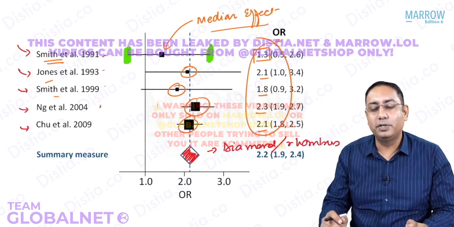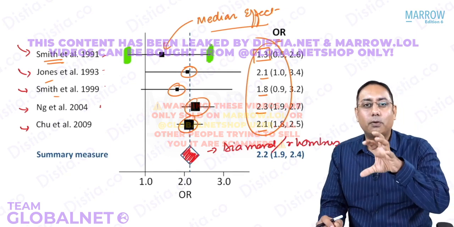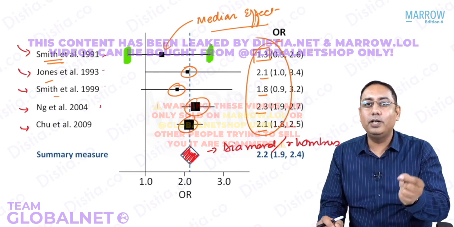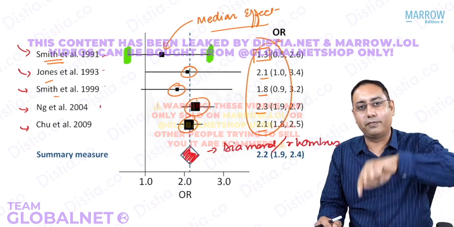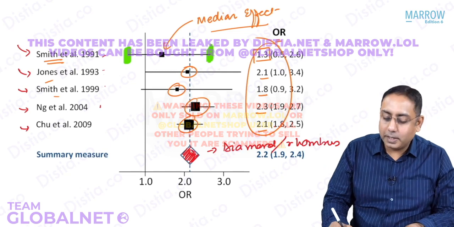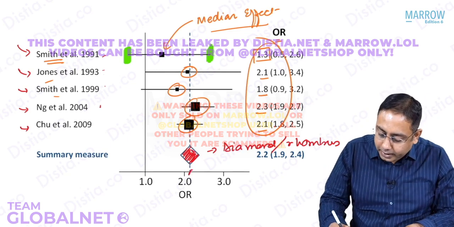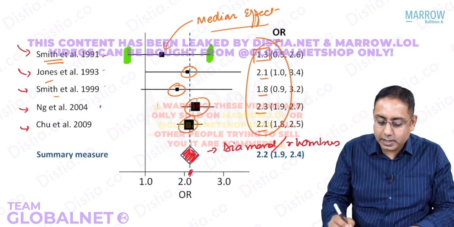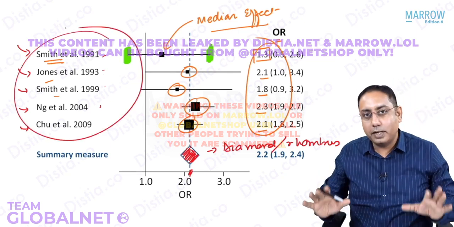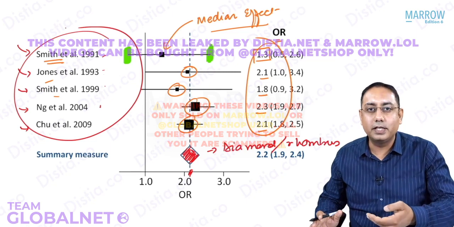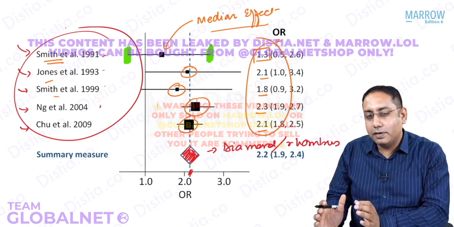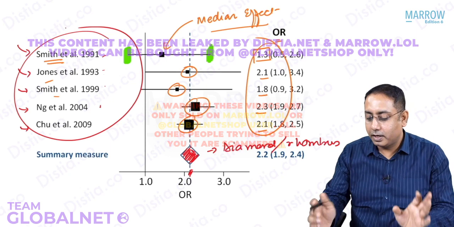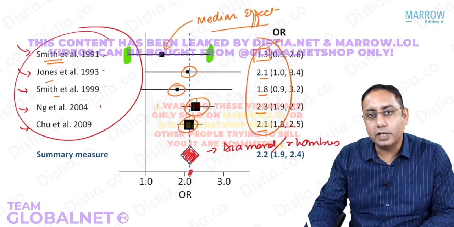You remember in maths we used to do rhombus, right? So there is a rhomboid shape or a diamond which will tell you the median of all the effects. The median is always given by this diamond, and can you see that the median lies somewhere ahead of 2.0 odds ratio? Out of all the studies from my research, 5 studies were taken. So out of all these 5 studies, this is my average effect. This is what we call a forest plot.